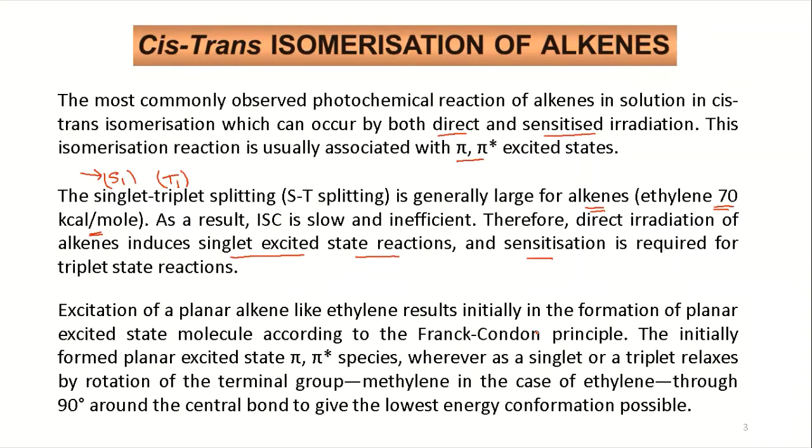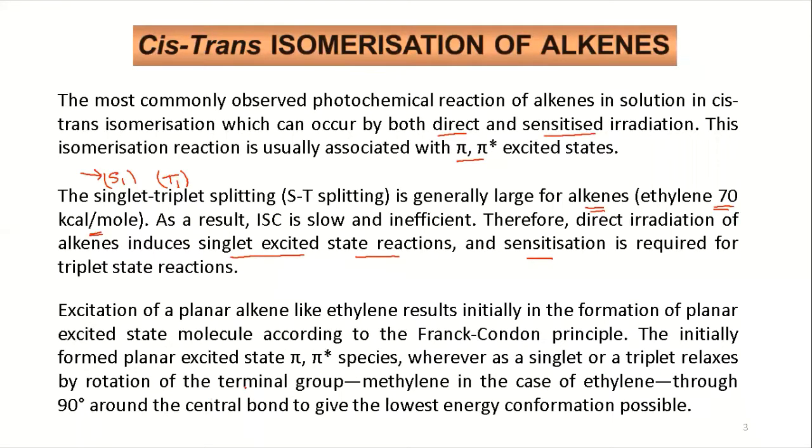So the planar alkene produces a planar excited state. From this planar excited state, the pi-pi star species, whether singlet or triplet, relaxes by rotation.